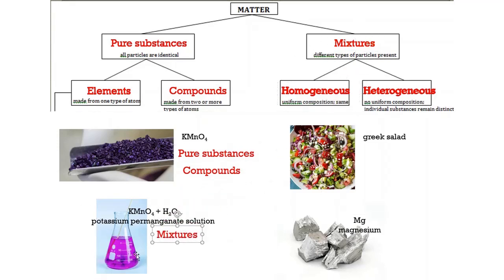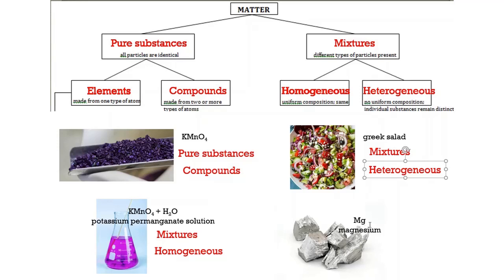Now, if we take a look at the picture, can you see different layers in it? What you see on the bottom there is probably more of a reflection. So no, there are no different layers in that, so that is a homogeneous mixture. What about the Greek salad? This one was probably very easy for you. You can see the different components that make up the salad. So yes, this is a mixture, and it is heterogeneous. You can tell where the onions are, where the olives are, where the tomatoes are, where the cheese is, and the lettuce, right? How about the last one, magnesium, Mg, capital M, lowercase g.